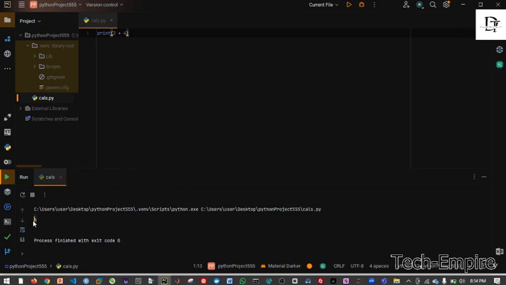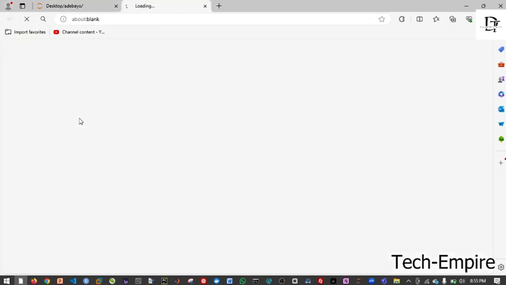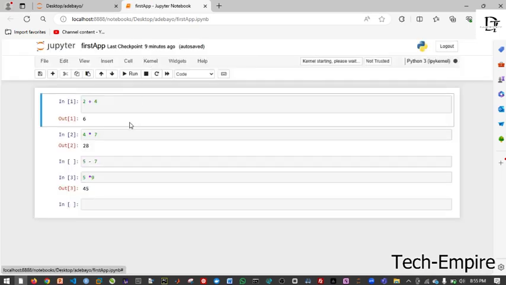So that's one difference between PyCharm and Anaconda. In Anaconda, without the print, it's still showing. Let me confirm it. Click on first app and let it come up. You see, without the print, it still runs, and even with the print, it will still give you the same thing.